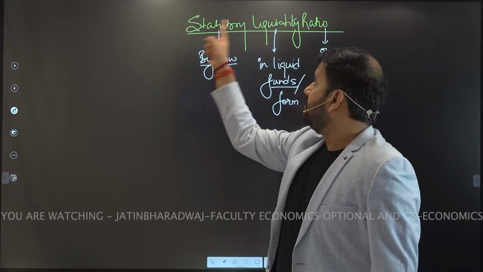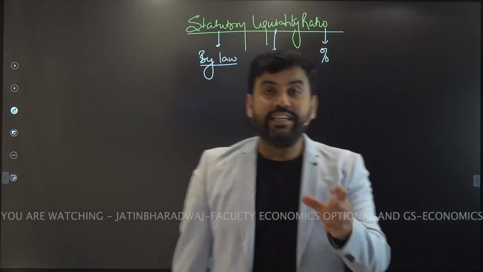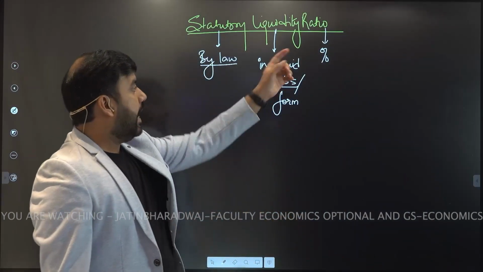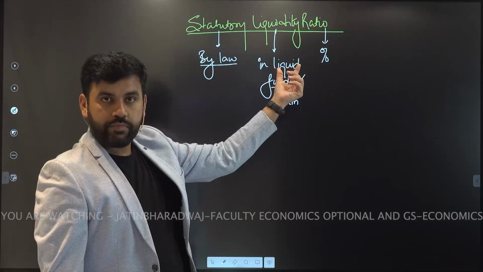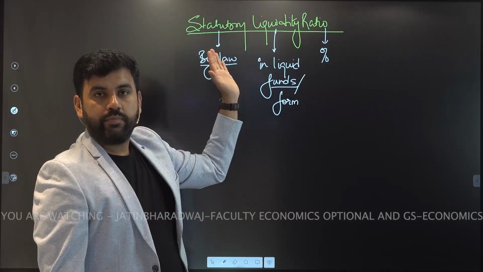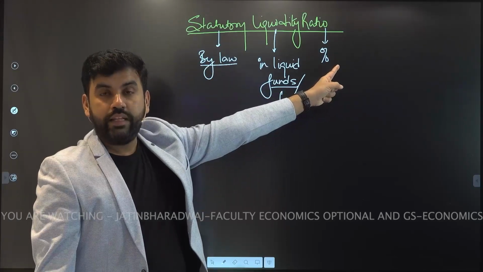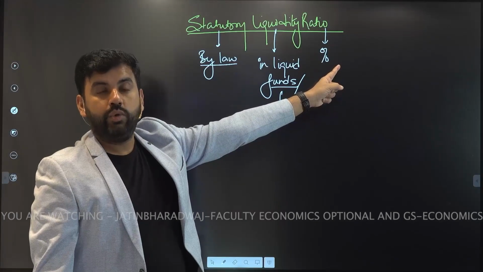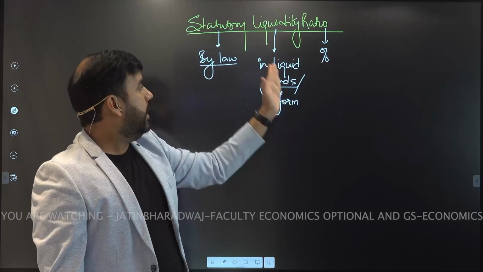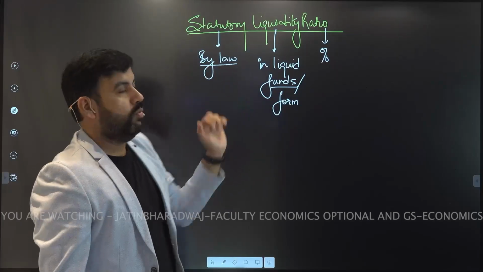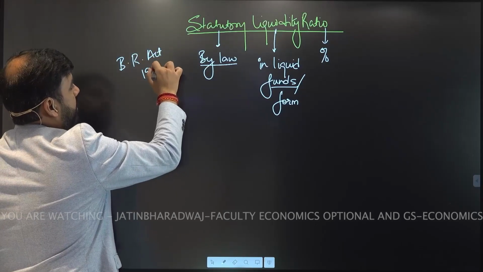Basically, SLR is a percentage of amount that banks need to keep in liquid form under the law, and it is compulsory for them. What is that law? Banking Regulation Act 1949.